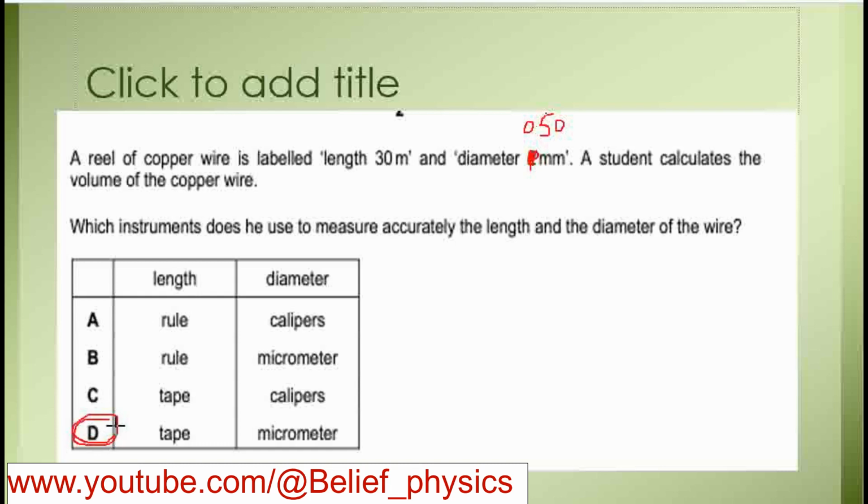It is the most suitable option for this, because though length can also be measured with a rule, tape is more appropriate to measure this much length. In order to measure 30 meter length by a meter rule, you will have to measure it again and again, and there is a chance of error. But with tape you can measure it in one go, therefore the chance of error reduces. So we have to give the accurate answer, because we measure accurately. Therefore tape and micrometer give the correct option for this question.